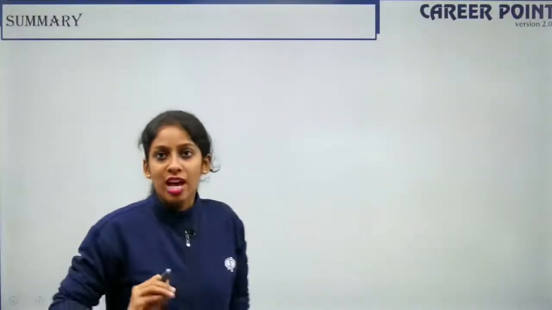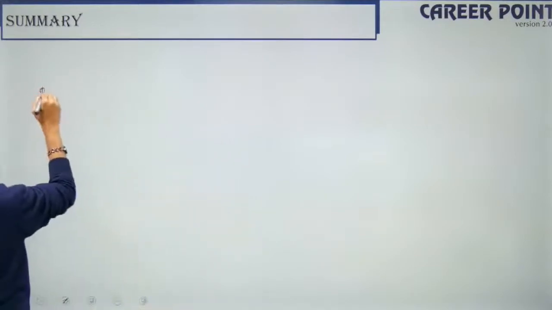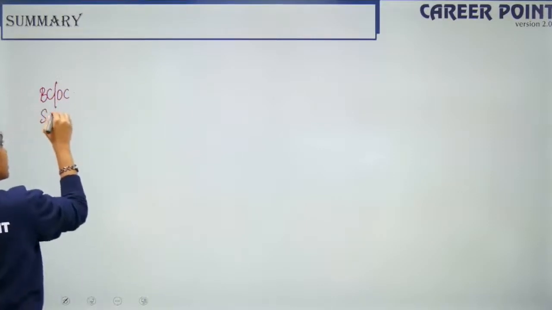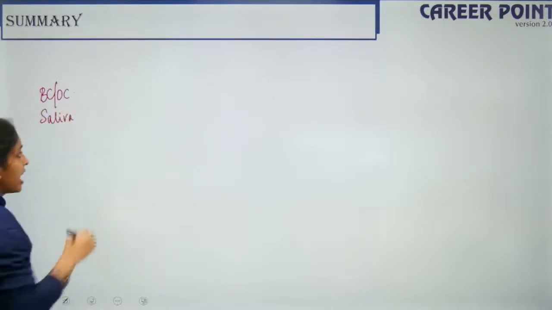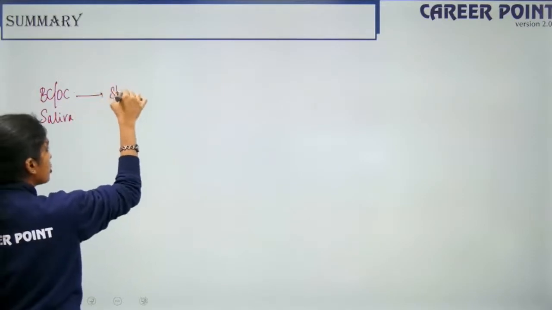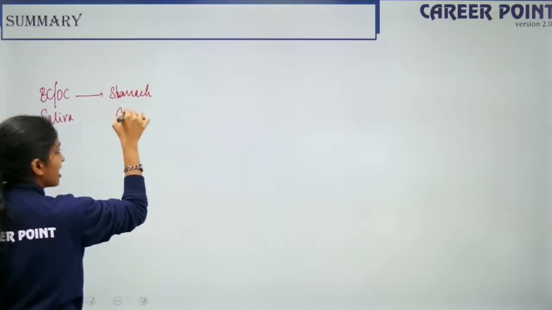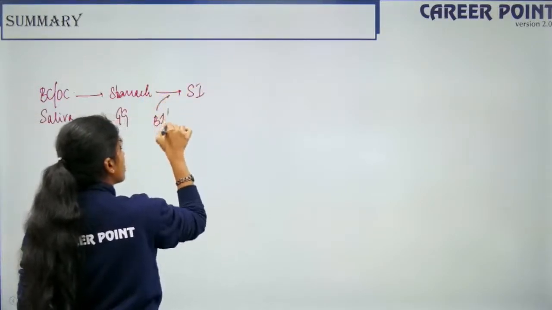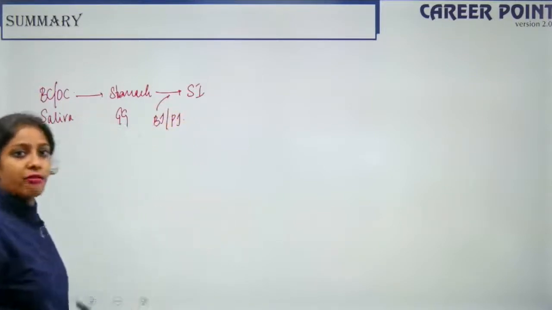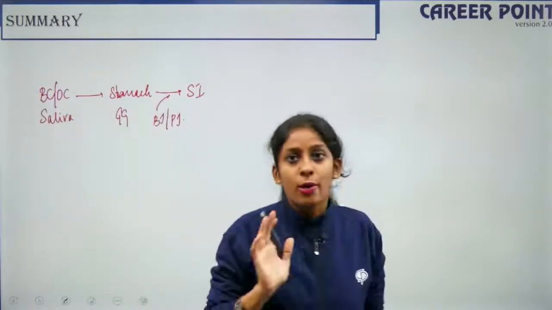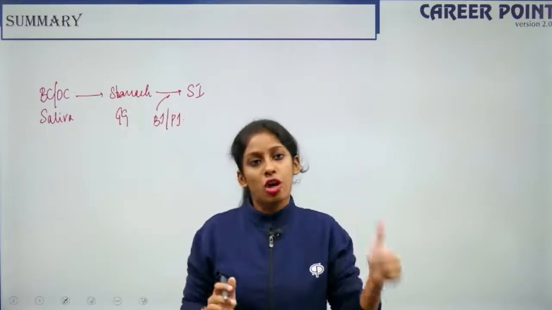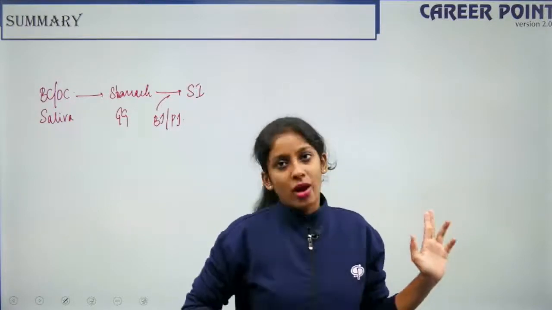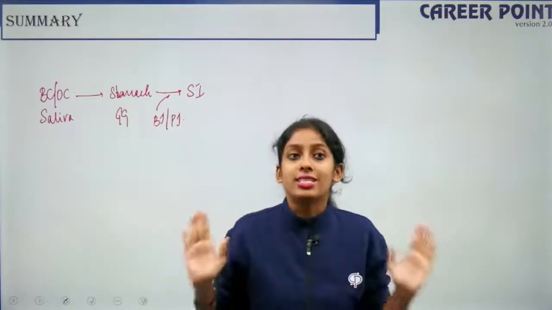So how does the process of digestion happen? The process of digestion begins in the buccal cavity or the oral cavity. That is mainly because the saliva has certain enzymes like your salivary amylase. Then it moves into the stomach for further digestion. In the stomach, we have your gastric glands. Then we have the small intestine. Before that, we have the bile juice and the pancreatic juice joining into the picture. And finally, the process of digestion is done. Right? So what is remaining? Absorption. Absorption we will see, and the shortcuts along with the questions we will see in tomorrow's lecture. Right? So the major part of digestion is done.